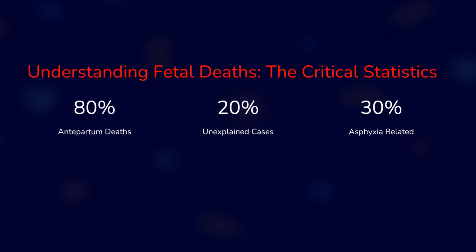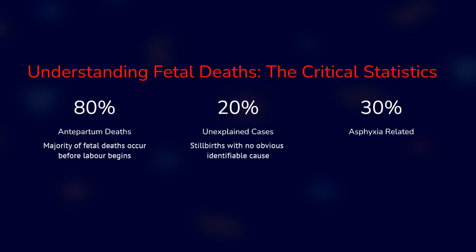Before we start, let's see some critical statistics of fetal death. 80% of death occurs during antepartum, and the majority of fetal death occurs before labor begins, which means before the baby is born. 20% are unexpected, such as stillbirths with no obvious identifiable cause. 30% are asphyxia related, like death due to IUGR or post-dated complications.